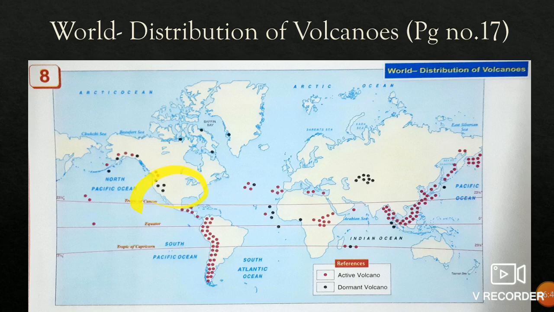Then four dormant volcanoes are there in your United States of America. Then two are above, one is in Canada, another one is in Alaska. These two are in Alaska. Now one dormant volcano is in Greenland, one is near Baffin Bay, and this one is in Canada.